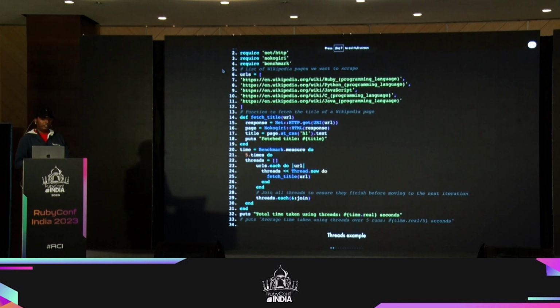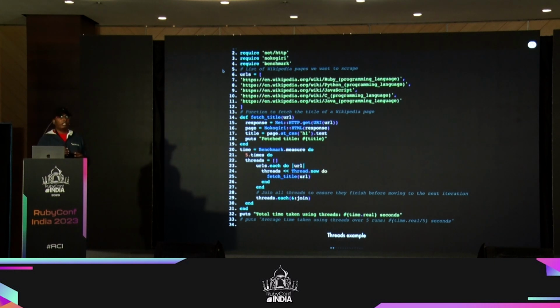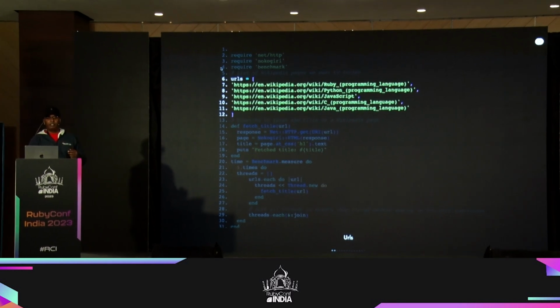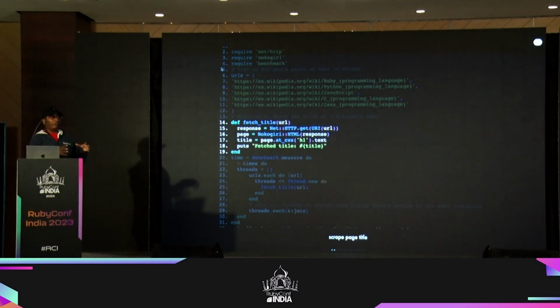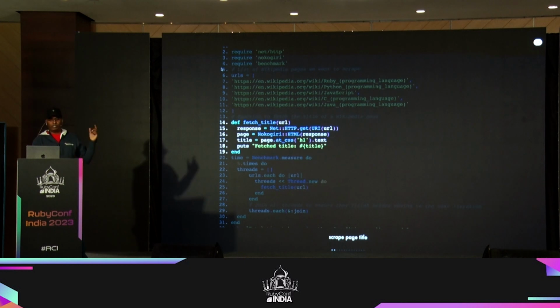I have to run through quickly, okay? So imagine we have a simple example here, which is something that I'm using to scrape a set of URLs. This could also be maybe calling a bunch of APIs to collect some data and do some processing on top of that. So first thing is, we have all the endpoints or the URLs that I wanted to scrape. And then next is the code where I actually do a little bit of processing, which is scraping some of the text from this. I'm using Nokogiri, if you see.